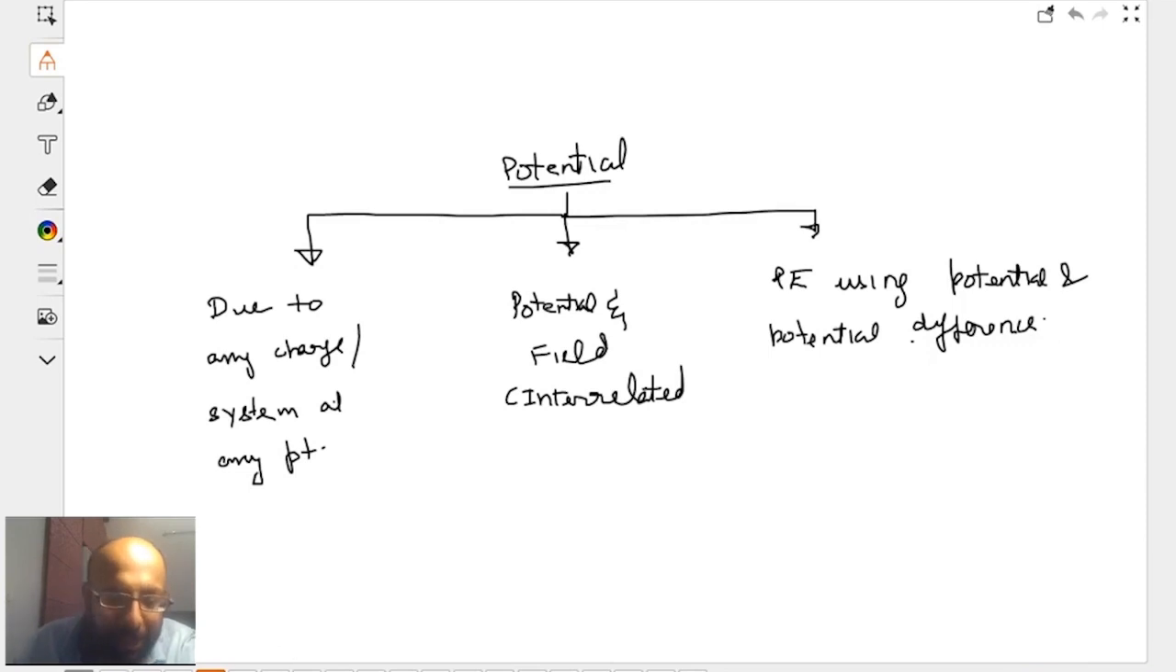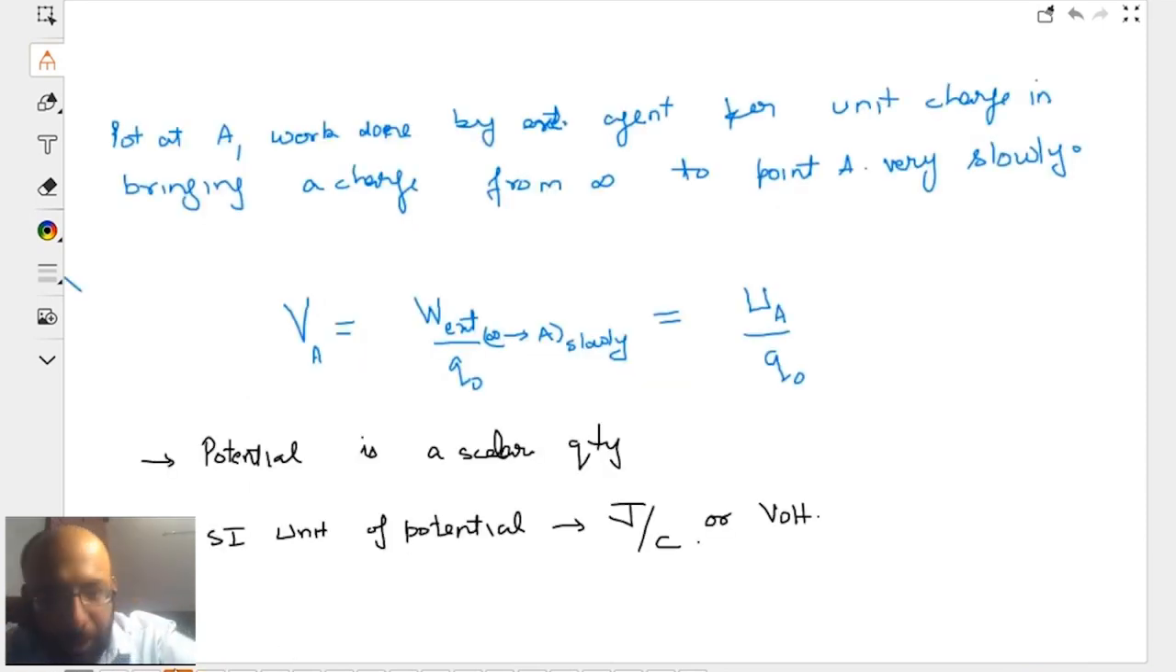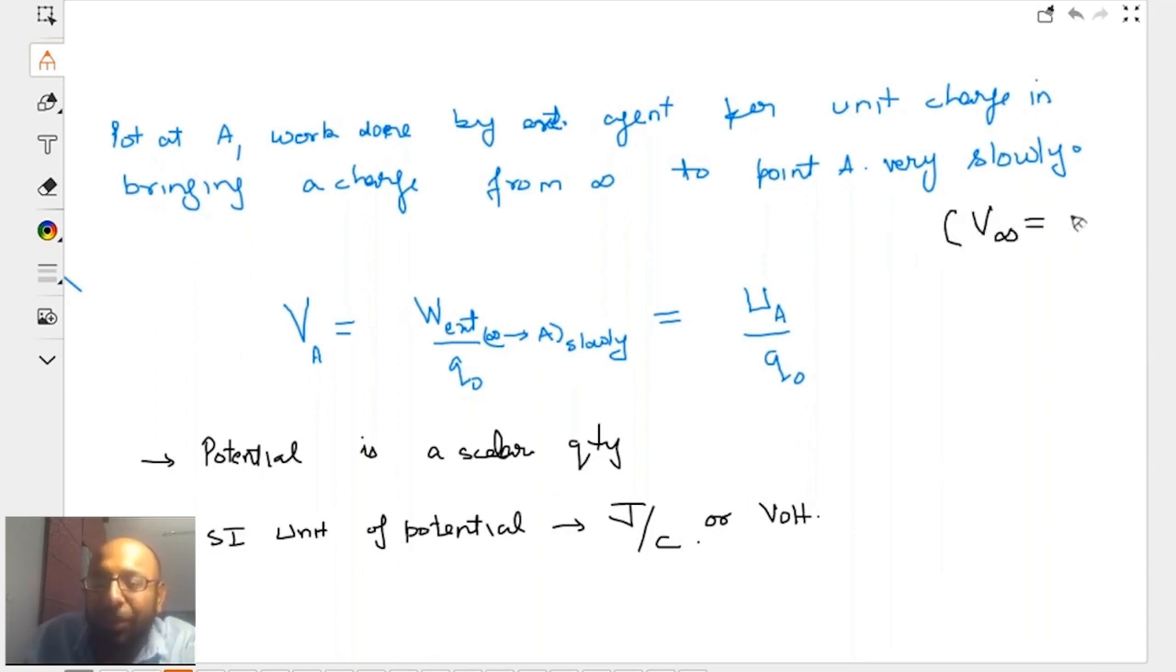Now, kids, Nayan is asking me a very wonderful question. Nayan is asking, is this definition valid only for infinity? Well, to be honest, if you want my honest opinion, the answer is no. It's not that it is valid only for infinity. We say infinity because we generally take potential at infinite separation to be zero. This is a general assumption that we have.